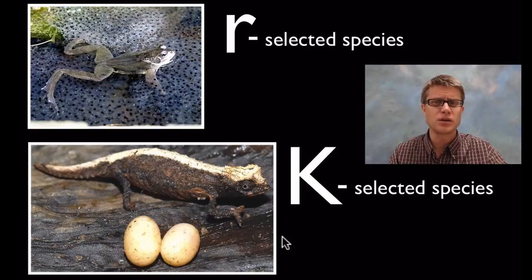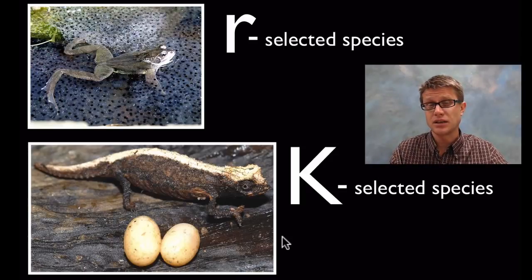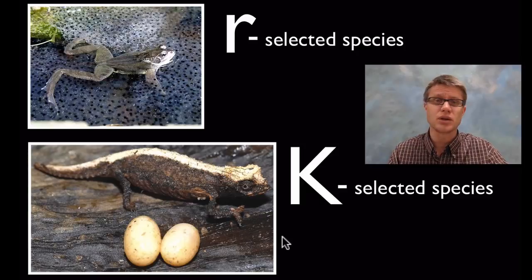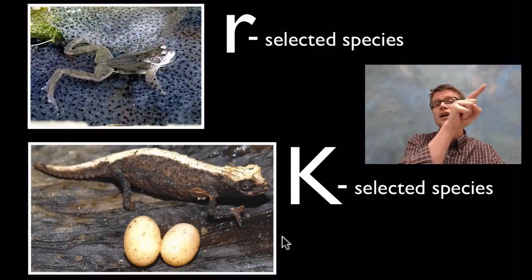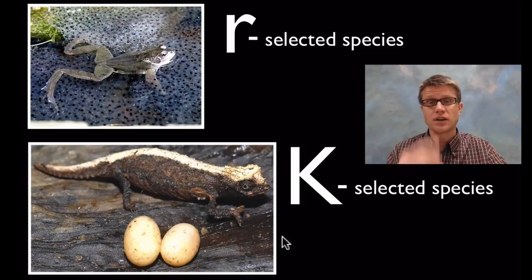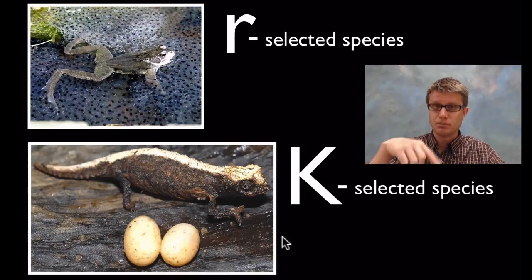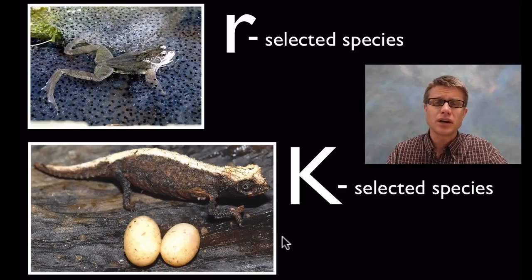So what are we? What are humans? Well, we invest a lot in our young. A lot of my students are 17 years old and they still live at home. Their parents take care of them. So we're really investing in them. So what kind of a population curve are we going to see in humans? We're going to see a gradual exponential increase and then a nice carrying capacity, which we're eventually going to reach. And we don't want to have this boom and bust cycle. So it's not so cut and dry as that.